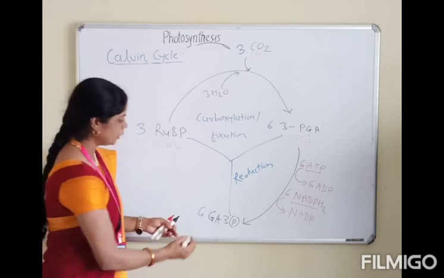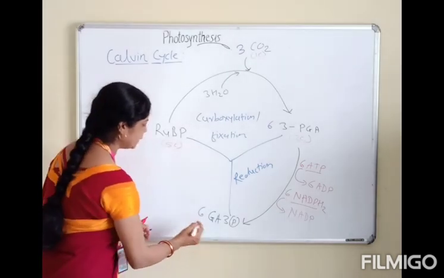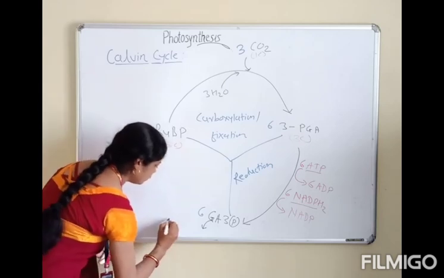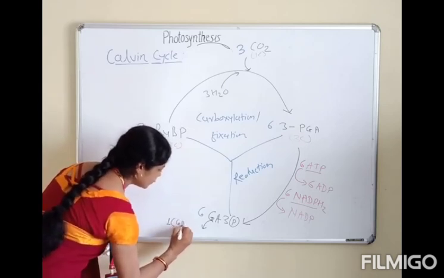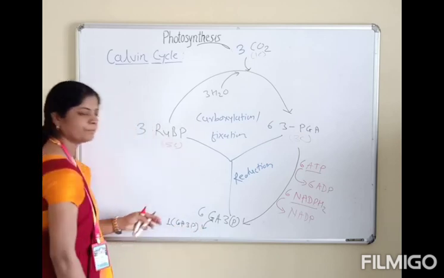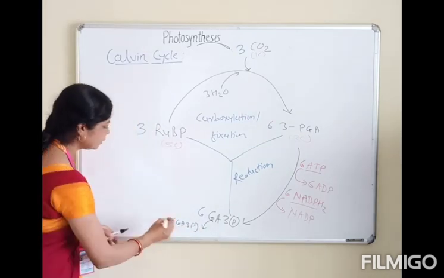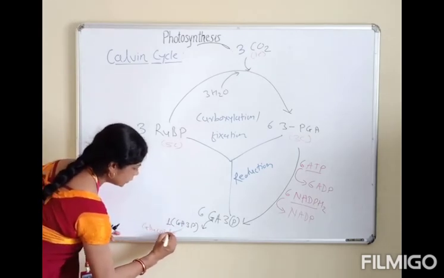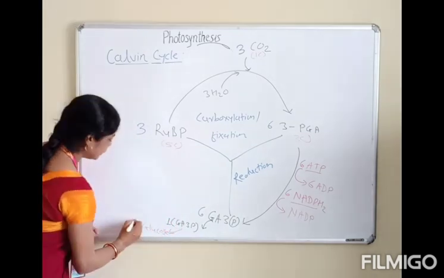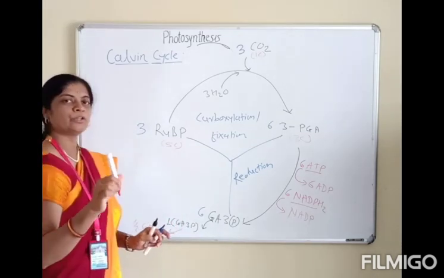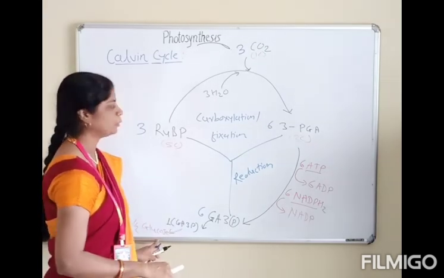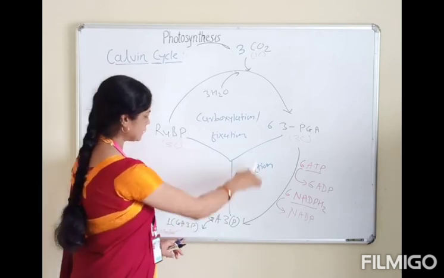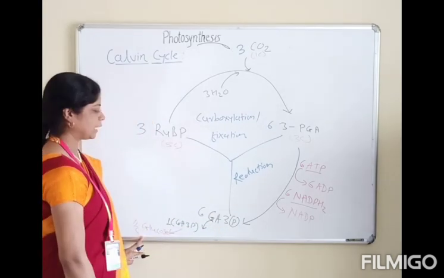Now one molecule of glyceraldehyde 3-phosphate moves out of the Calvin cycle and engages in the formation of glucose. Half a molecule of glucose is formed in the cytoplasm. So for the formation of one molecule of glucose, there is a need for 2 rounds of the Calvin cycle. In a single cycle, half a molecule is formed in the cytoplasm.